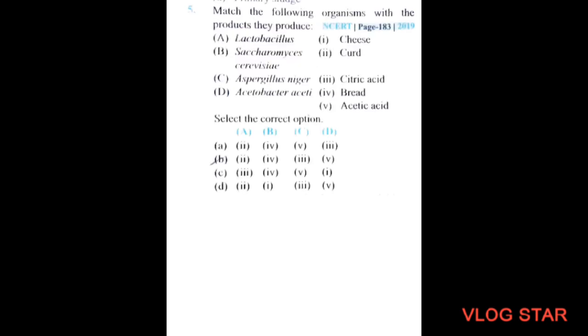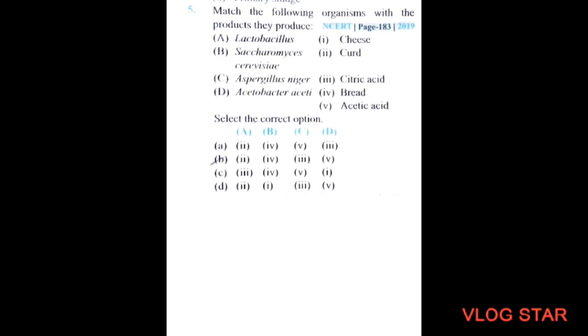Next question. Match the following organisms with the products they produce. This came in NEET 2019. A. Lactobacillus, B. Saccharomyces cerevisiae, C. Aspergillus niger, D. Acetobacter aceti. 1. Cheese, 2. Curd, 3. Citric acid, 4. Bread, and 5. Acetic acid.